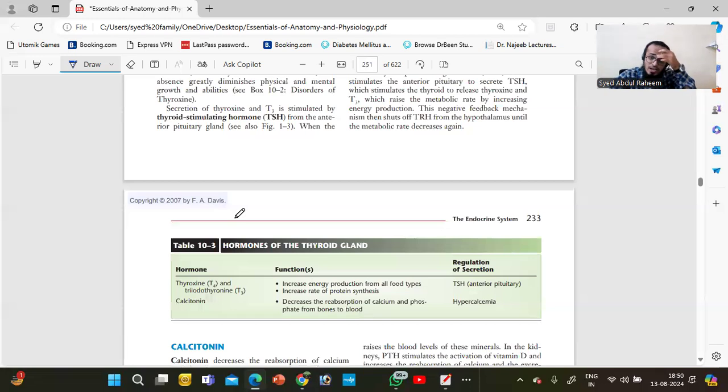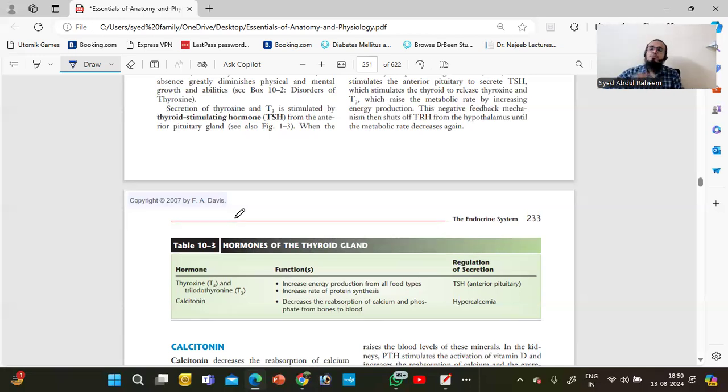Next we have the thyroid hormones. We already know that there are three hormones: T3, T4, and calcitonin. What is the function of T3, T4? Both are the same. Okay, it is dependent on TSH. Whenever TSH comes to the thyroid, then only the thyroid gland releases T3, T4. Whatever food we eat goes through absorption, metabolism, then into the bloodstream.